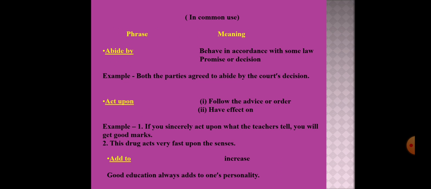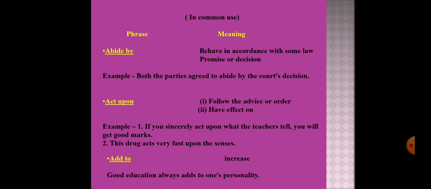This means behave in accordance with some law, promise or decision. For example, both the parties agreed to abide by the court's decision. Then next phrase is act upon. Act upon means follow the advice or order, and it also can mean have effect on.